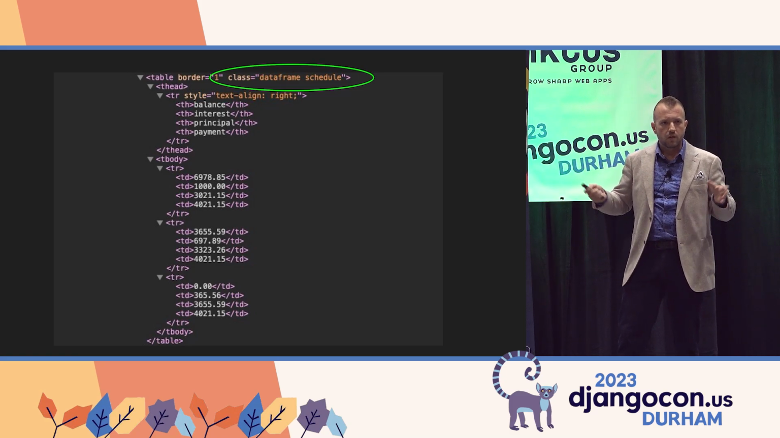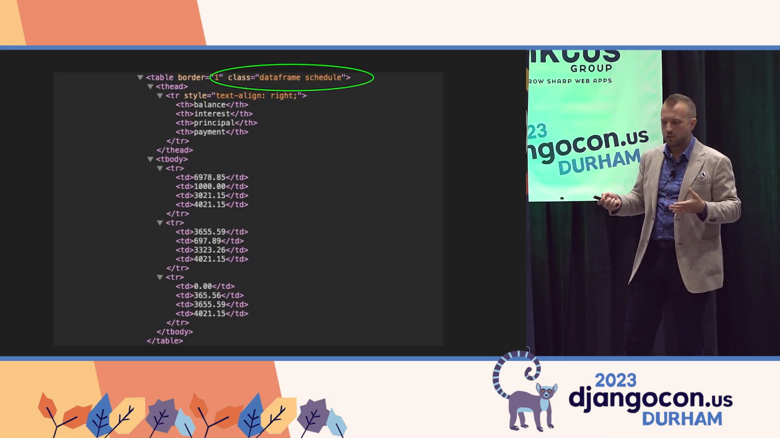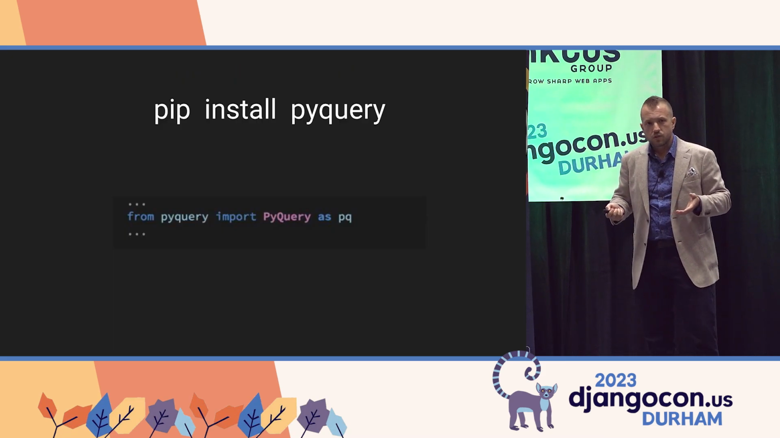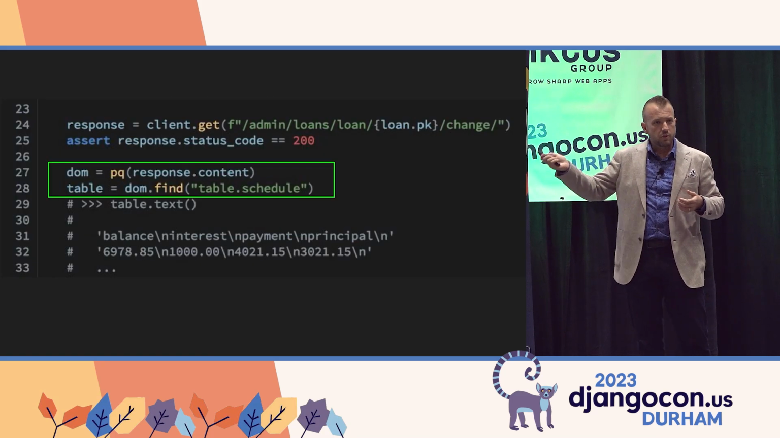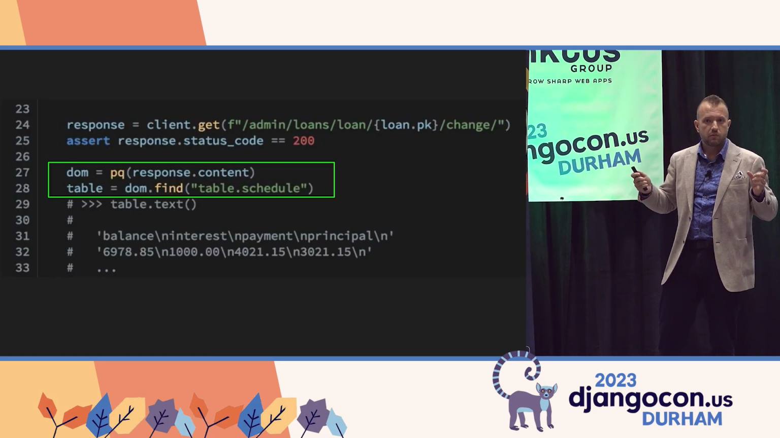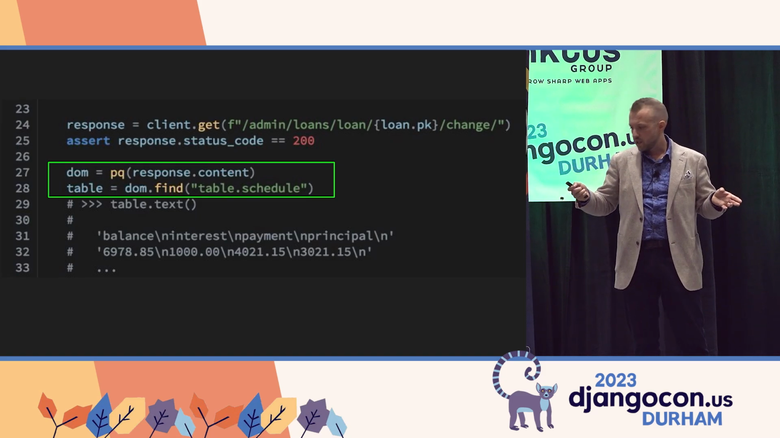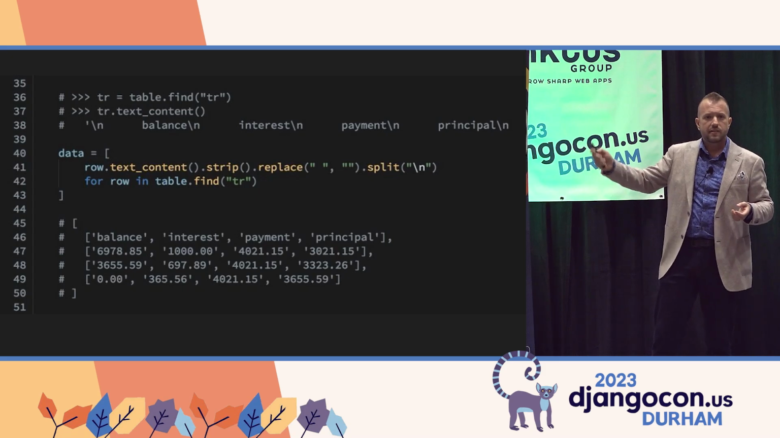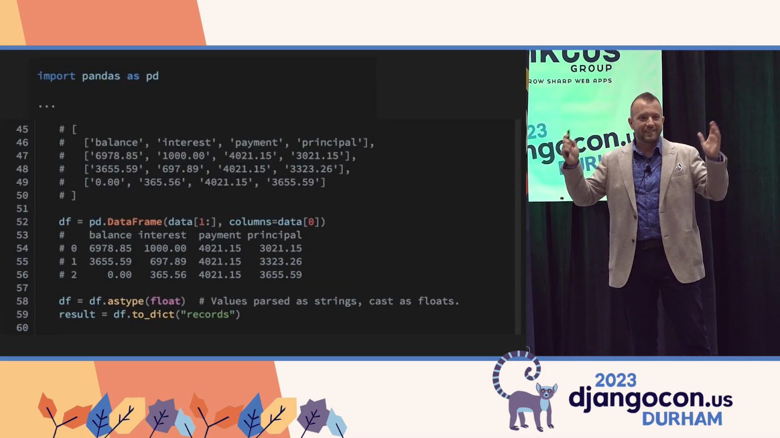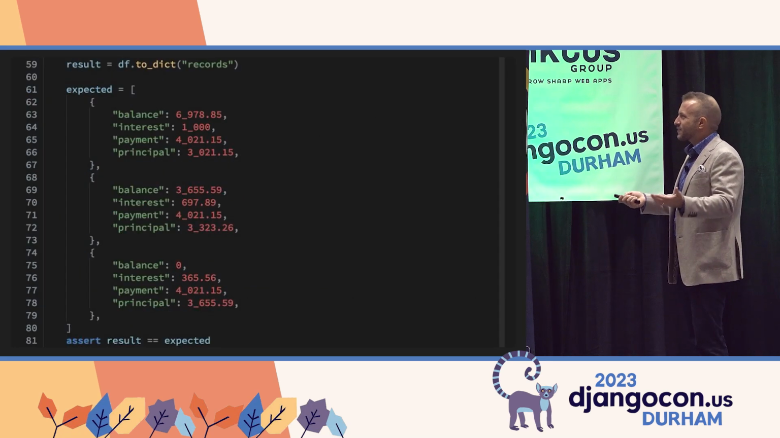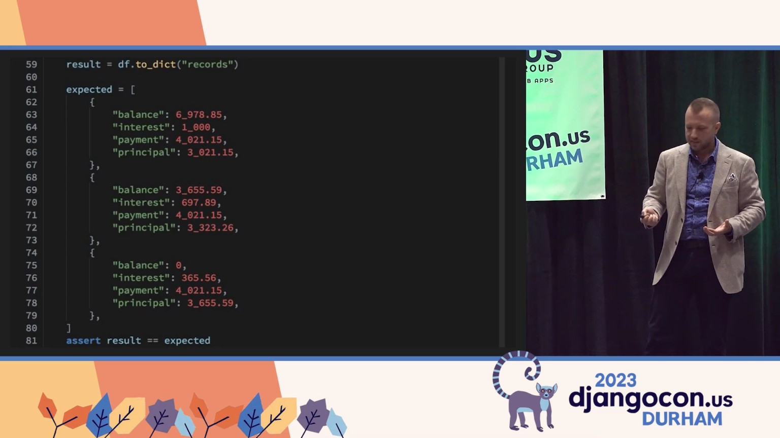But we can manage with this, and there are libraries that can help us out. The one I'm going to show you today is called PyQuery. So what we could do is import PyQuery. We'll load our response in there, so we have this DOM object that we can use a query selector on. We can grab our table, and then we've parsed out all the noise. Then we'll massage that data a little bit, and why not load it into a data frame, because we're data scientists now. And then we've got our data in the format which we can perform this assertion against.